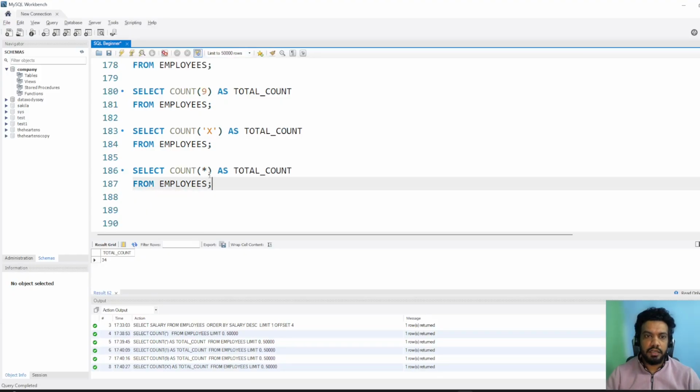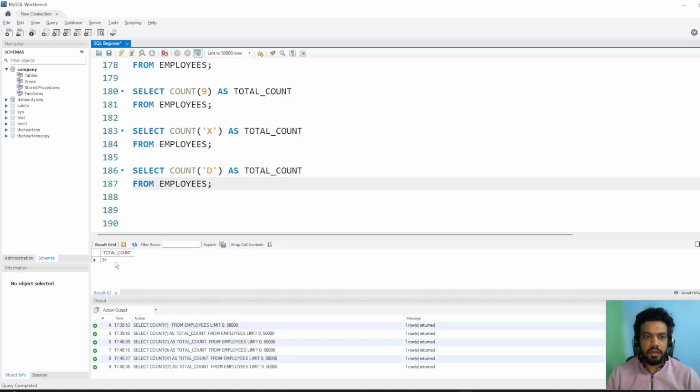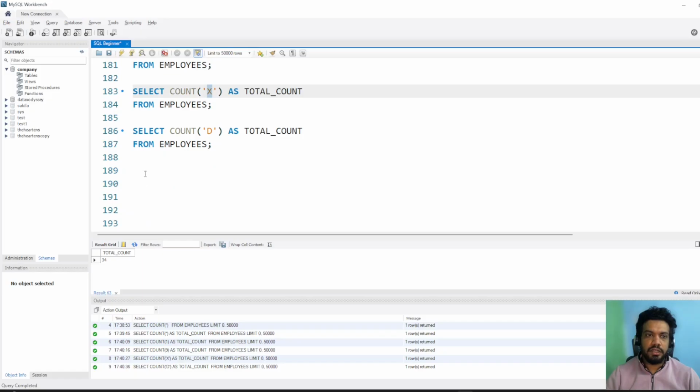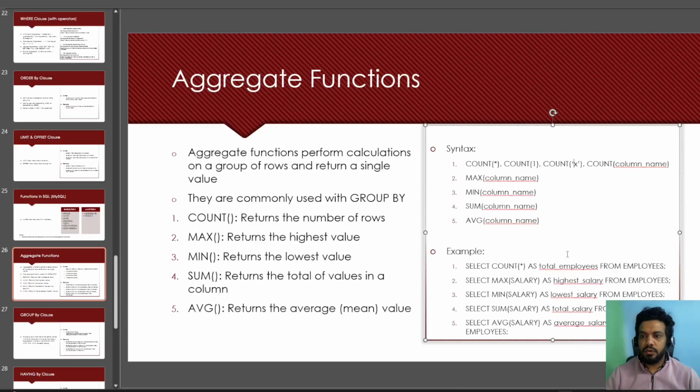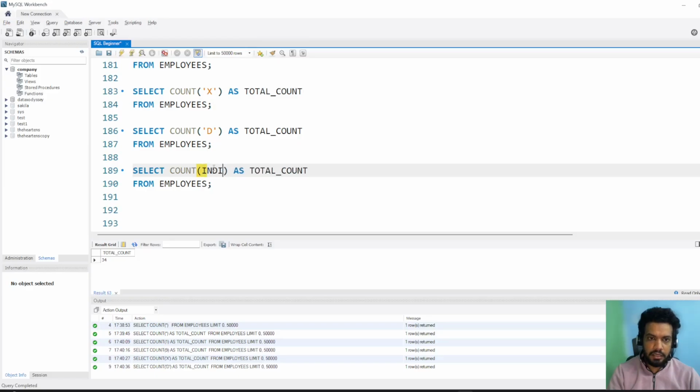Can I use anything instead of x? Let's look at it. Maybe I will use d, and let's run it. Again it gave me 34. So this is the same thing. People use it differently, and sometimes a question is asked and you would think maybe it works differently. No. Count star, count number, count text work equally, so they give the same value. There was another, which was count column name. So if instead of star I provide, let's say, country.